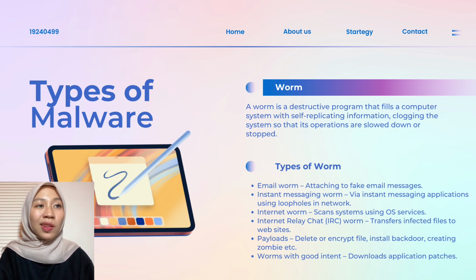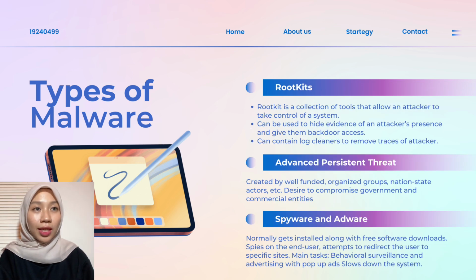Payloads. It deletes or encrypts files. Installs a backdoor, creating a zombie. Worms with good intent. It downloads application patches. Rootkits. A rootkit is a collection of tools that allow an attacker to take control of a system. It can be used to hide evidence of an attacker's presence and give them backdoor access. It can contain log cleaners to remove traces of the attacker.